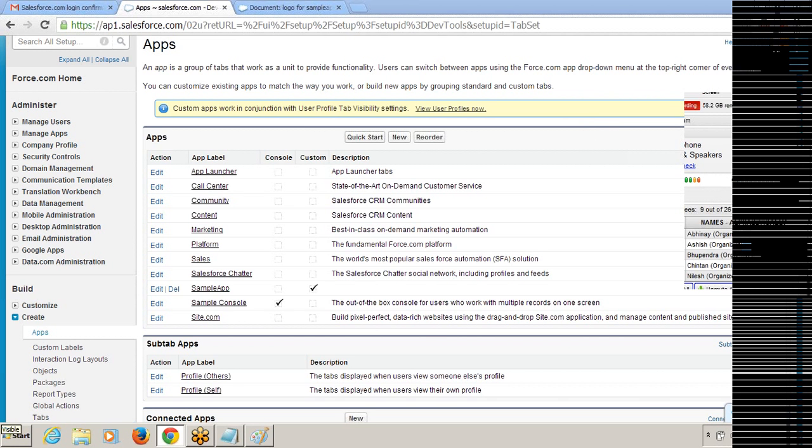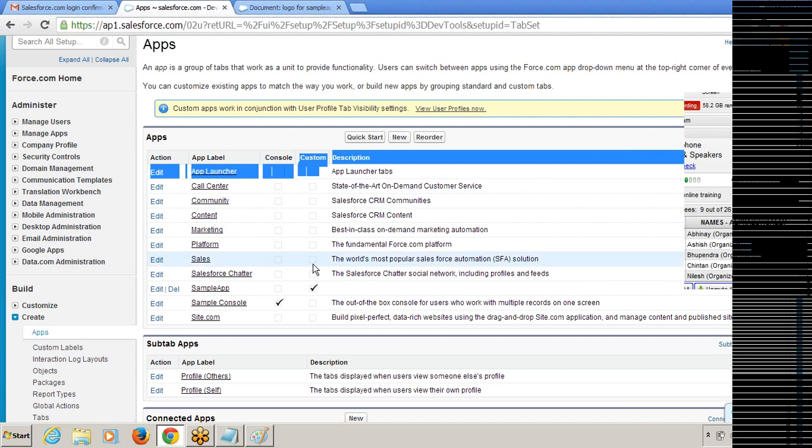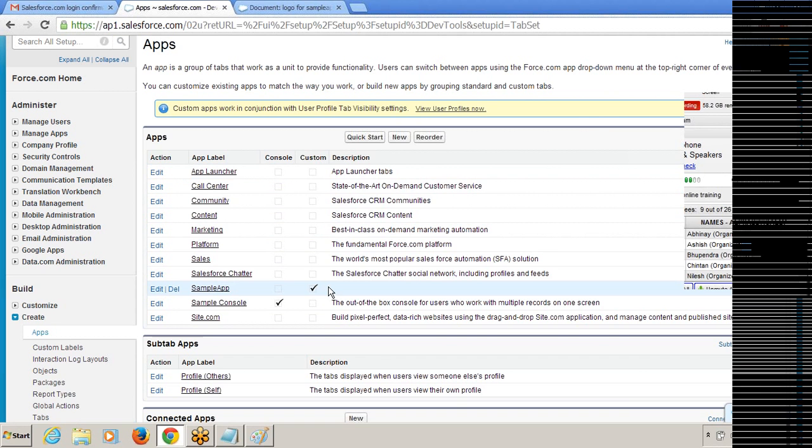So that's about the creation of the application. What is my application? It is a sample application. See, the custom checkbox has been checked for the sample application because it is a custom app. It is not a standard app. The applications created by you are called custom applications, whereas whatever Salesforce.com provided are called standard applications. I will use these two words often.